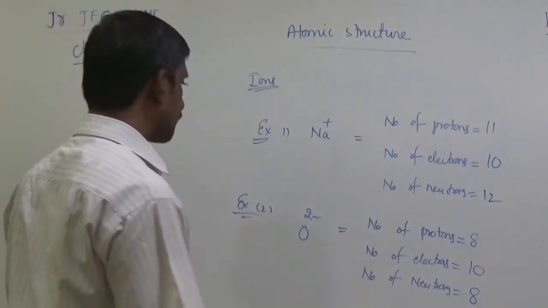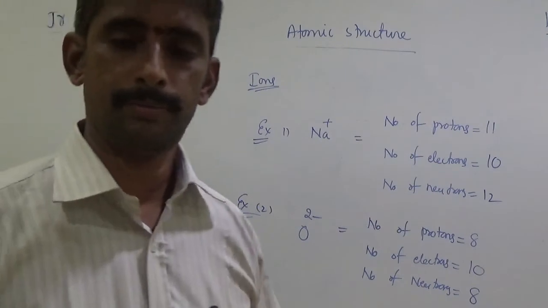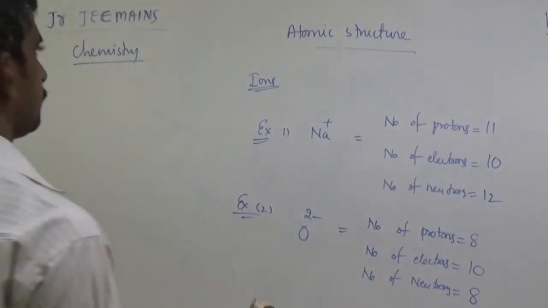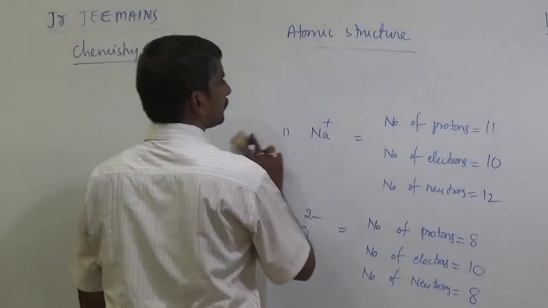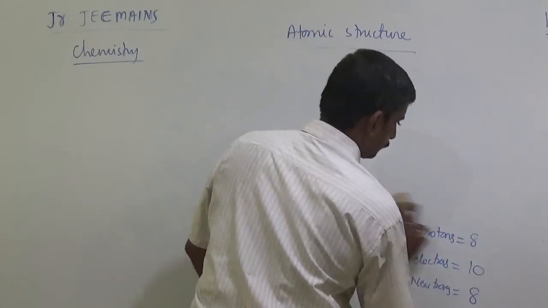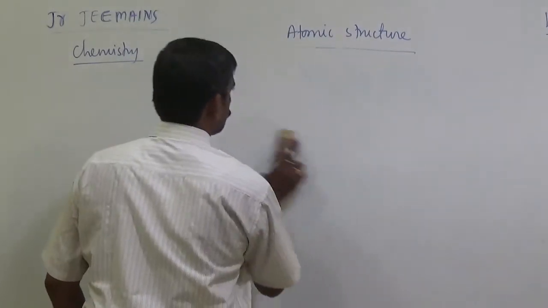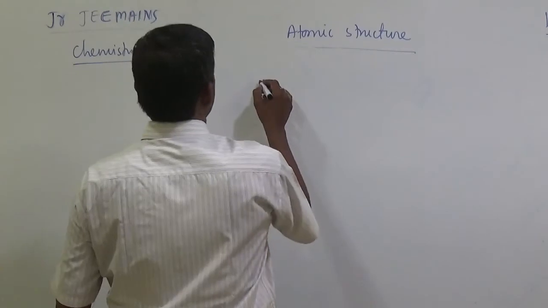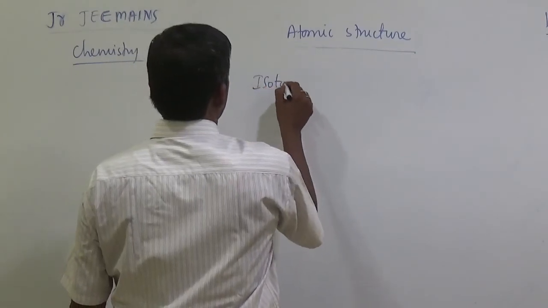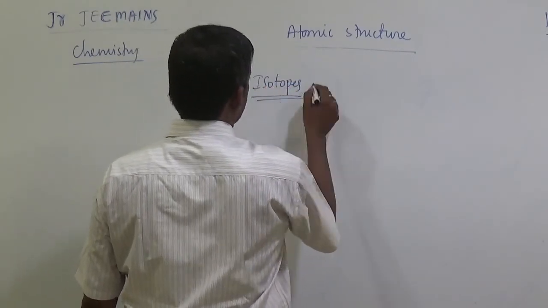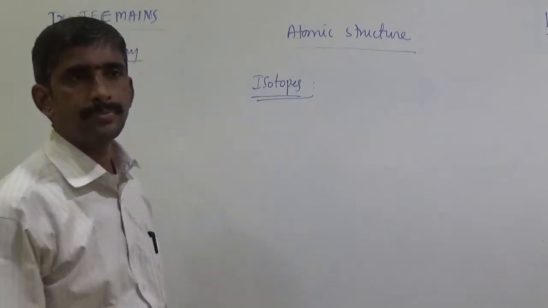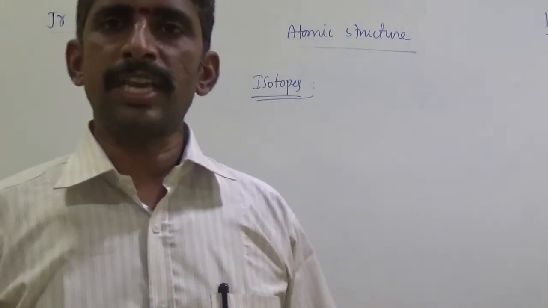Okay. Next one is isotopes. Previously in the bridge course I explained.